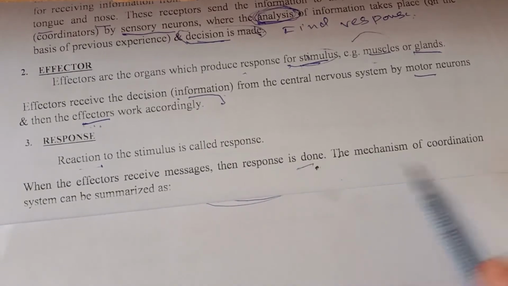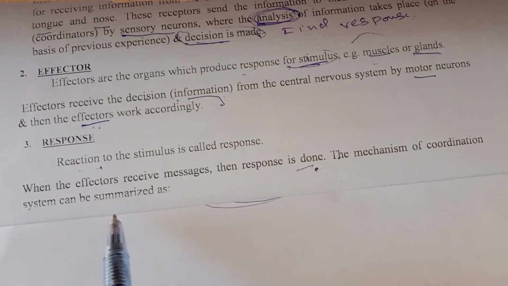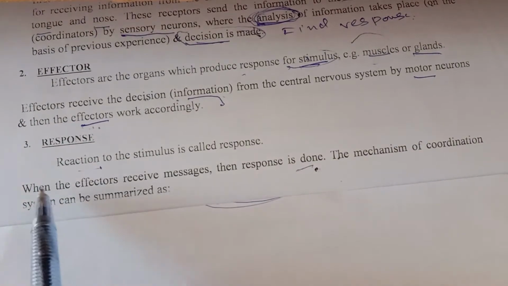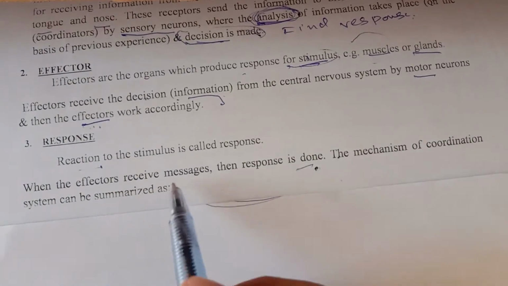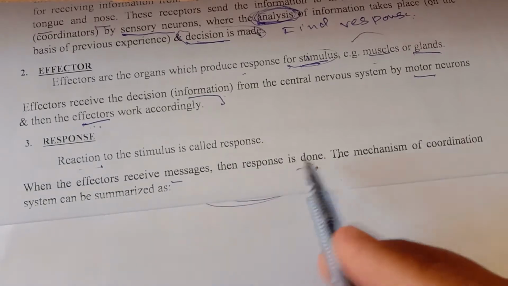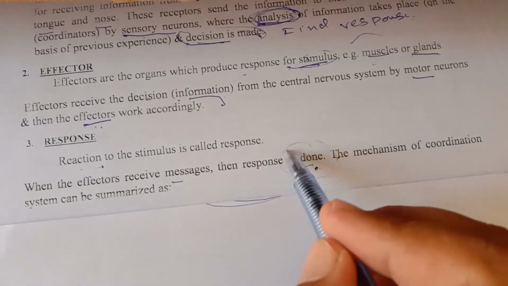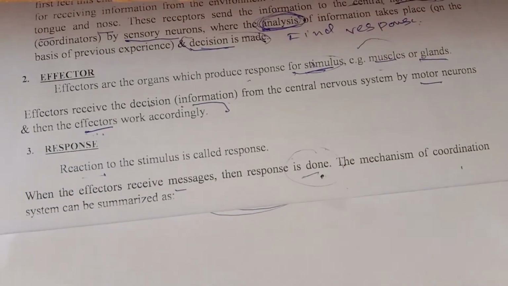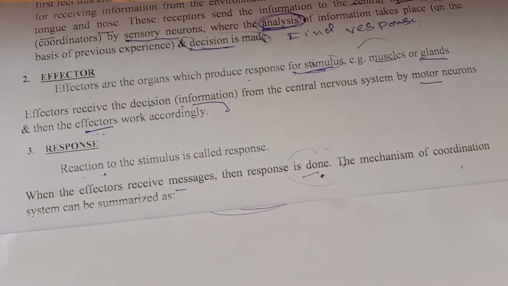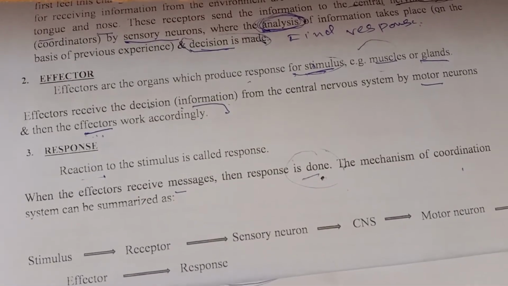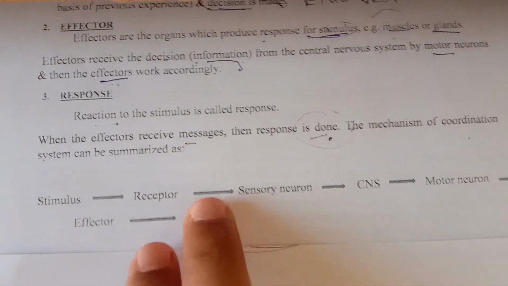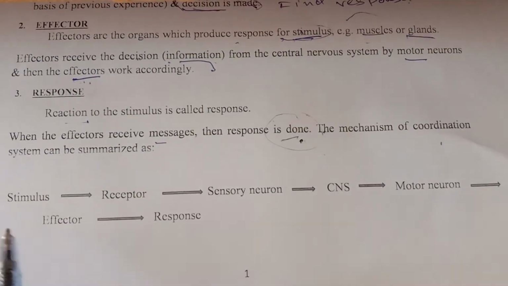So the mechanism of the coordination system can be summarized. This means that when the effector receives the message, the response or work is done. The overall working of the nervous system is represented by the following diagram. First, the stimulus is produced.